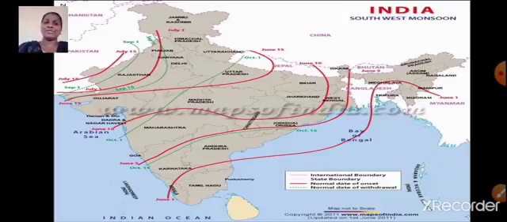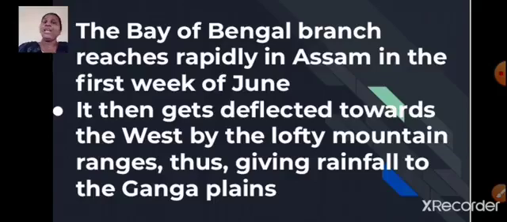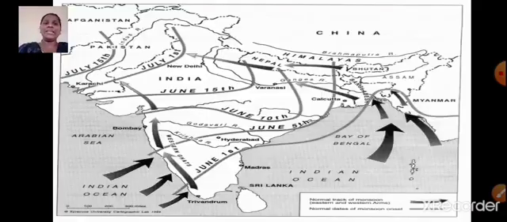Just have a look at this map, students. Here you can see the Arabian Sea branch reaches Mumbai on approximately the 10th of June. And by mid-June, the Arabian Sea branch of the monsoon arrives over Saurashtra, Kutch and the central part of the country. Okay. The Bay of Bengal branch reaches rapidly in Assam in the first week of June. Okay, students. So here you can see the Bay of Bengal branch. Even the Bay of Bengal branch advances rapidly and it arrives in Assam in the first week of June.